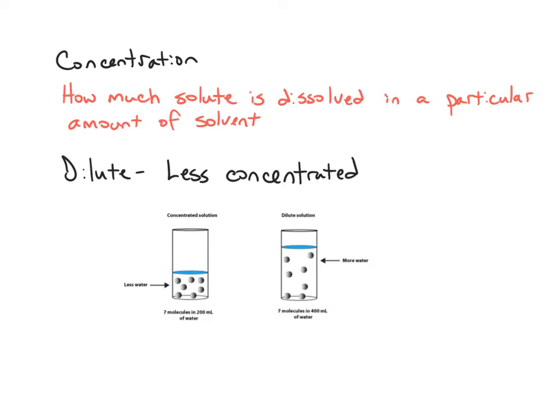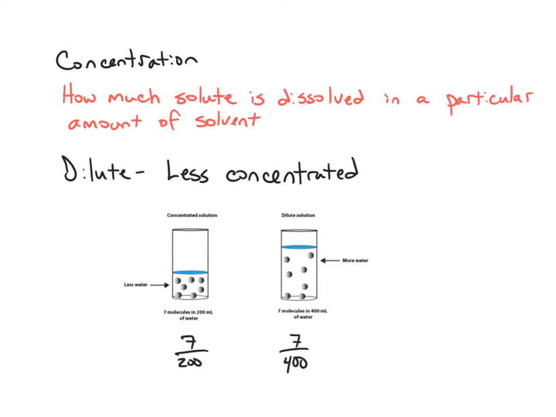So if you look over here on the right, you'll see a picture of a beaker with twice as much water in it. Now we have 400 milliliters of the water, but we have the same 7 molecules in a larger amount, so that the particles can spread out more because there's more water inside the solution. It means it's less concentrated. As scientists, we like to think of concentration as a ratio or a fraction.